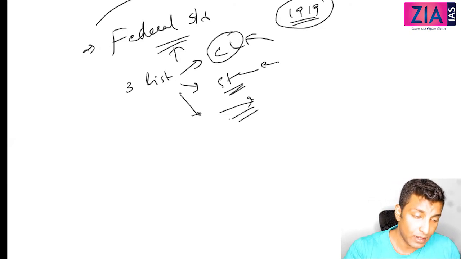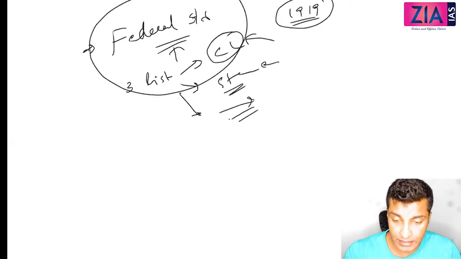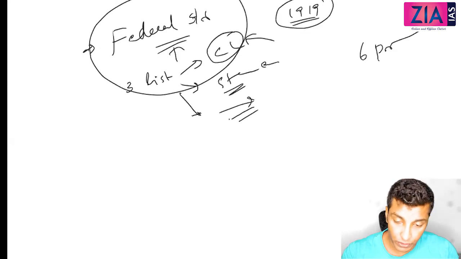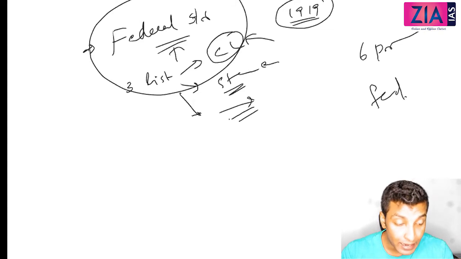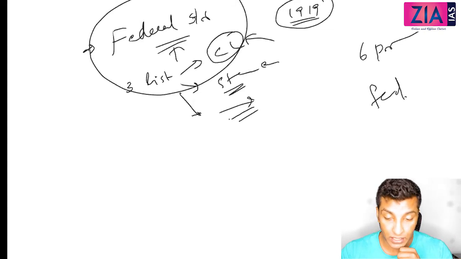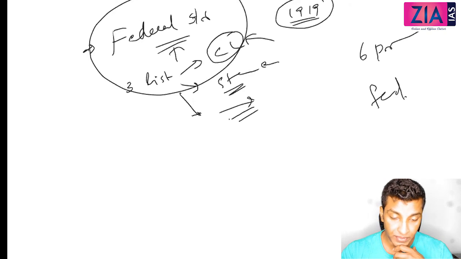Apart from this federation, there is the bicameral legislature in six provinces. Then there will be a provision for the federal court. Then there will be a provision for federal and provincial public service commissions, or even a joint public service commission. So there are some other important provisions also. What is the most important one? The most important one is diarchy at the center, and almost total, maximum devolution of power at the provincial level. Provinces were given autonomy. Okay.